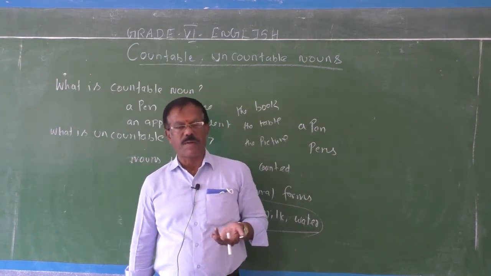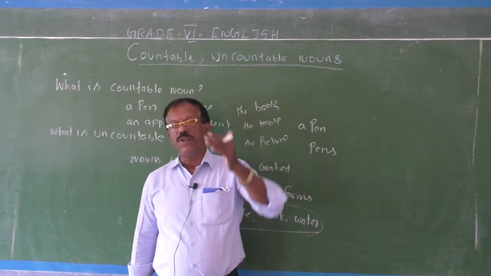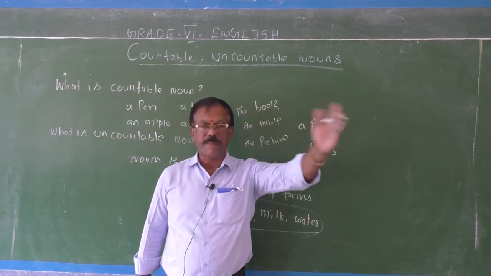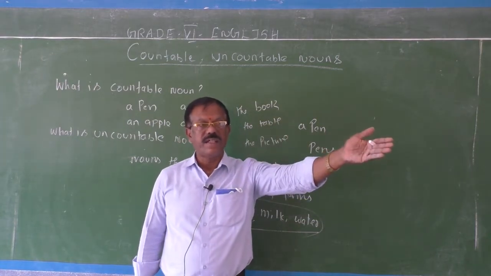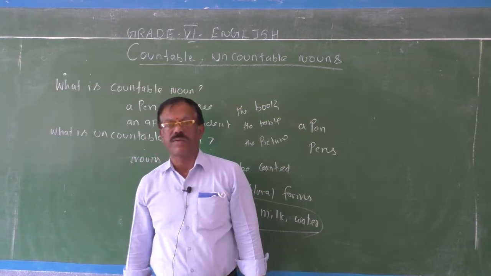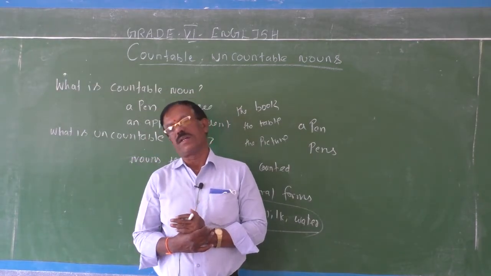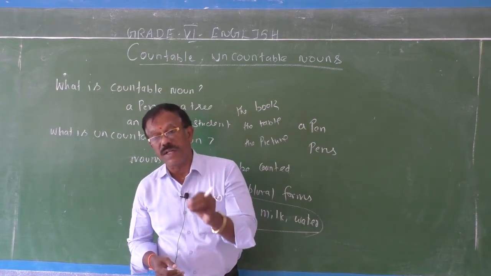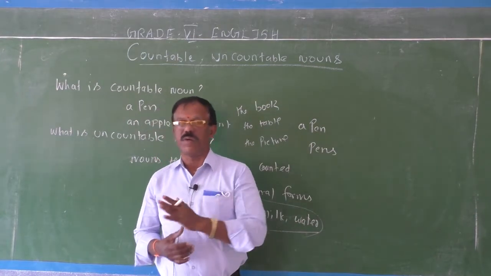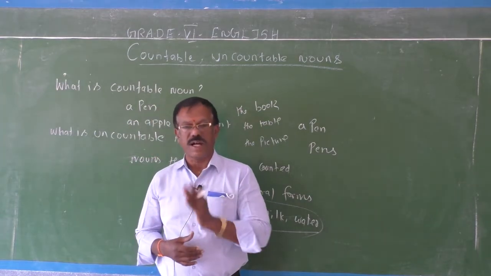Here you may have a problem. Sometimes you may be given a group of nouns and you may be asked to identify and write separately all countable nouns and all uncountable nouns. Here there are many rules behind these countable and uncountable nouns. When a noun can be considered as a countable noun, and when a noun can be considered as an uncountable noun, that you have to know.